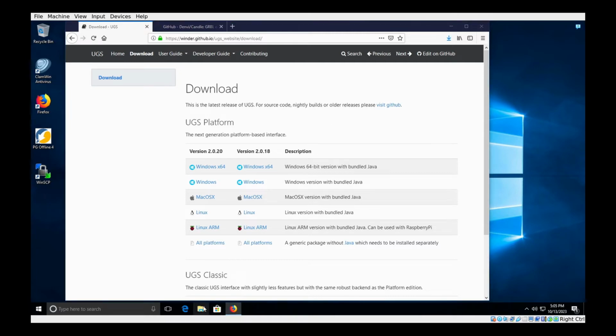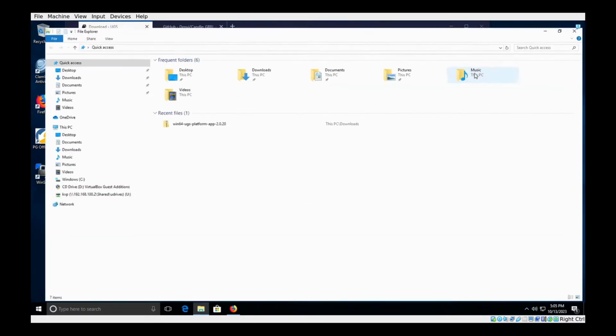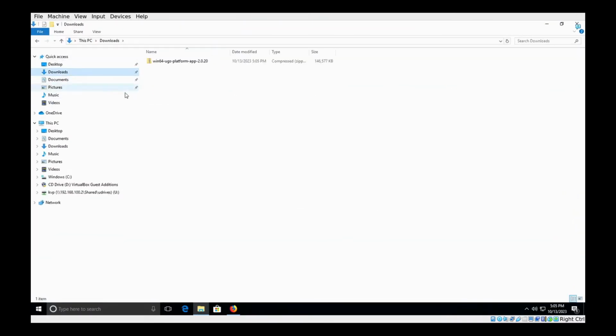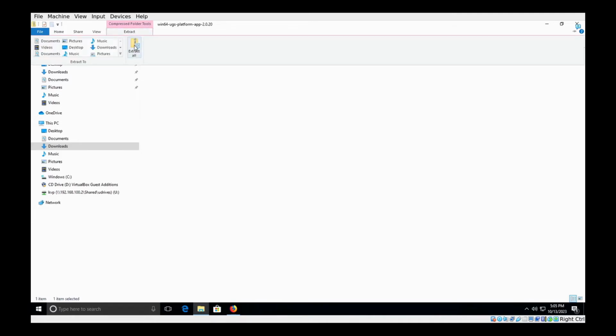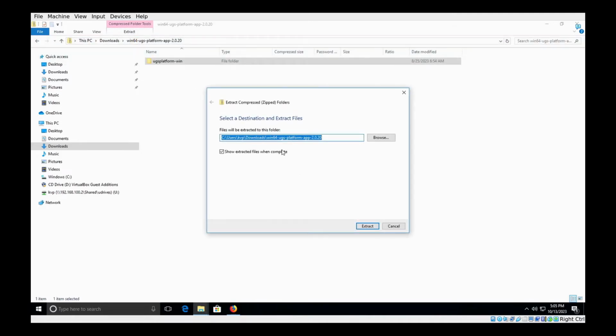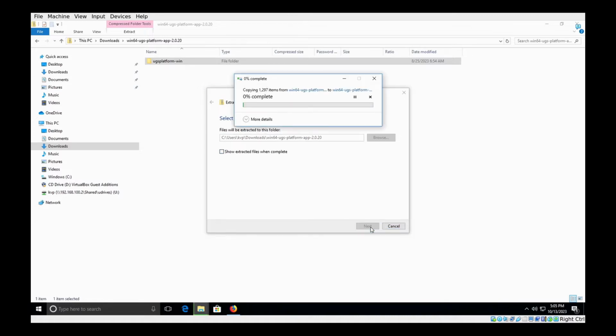And let's go in and set it up. So in downloads, we'll just double click it. It's a zip file. And we will right click, and we will click and extract all. And this will take a minute or two.